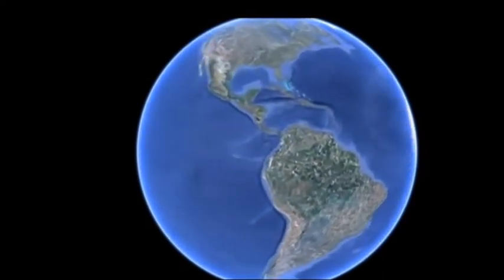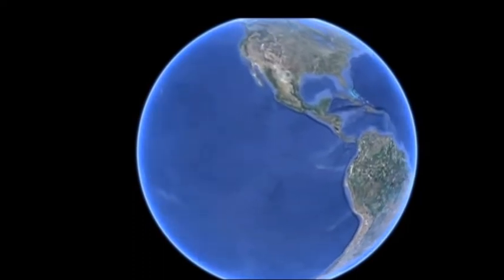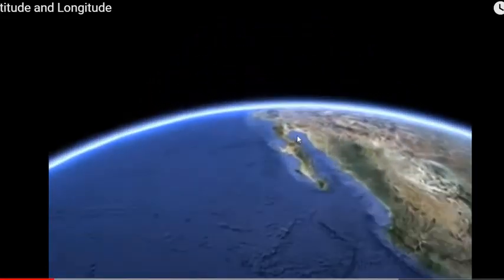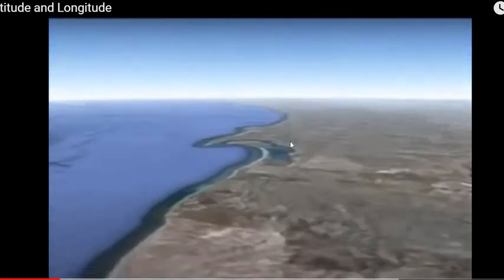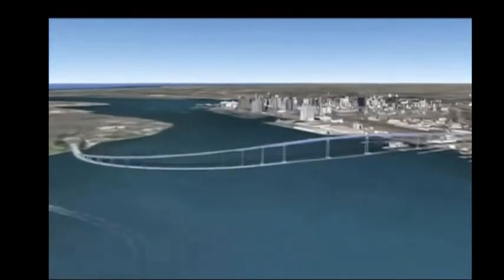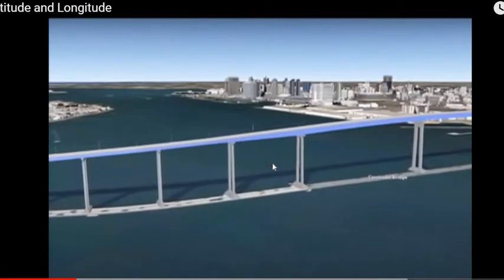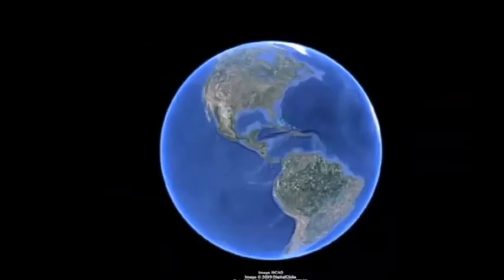For example, I have to locate Coronado Bridge. This one here you can see in San Diego. It would be very difficult. So this is the bridge. It would be very difficult to locate this, right? So if I give the coordinates of the bridge, then you would easily find it, right? So this is the bridge, Coronado Bridge, in San Diego.